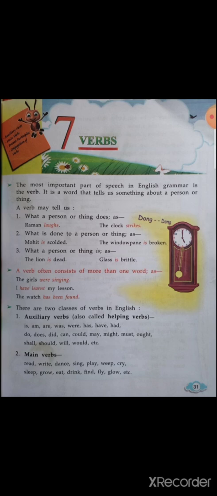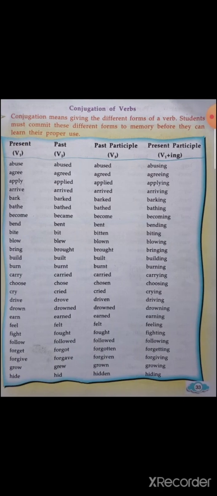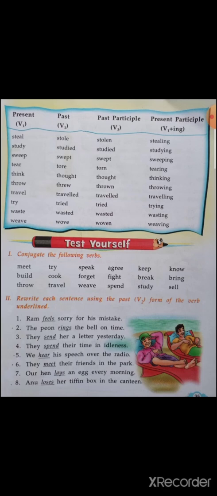Main verbs are the actions which are given in the sentence and auxiliary verbs are before the main verb which help to form a sentence. Like we have seen some examples on page number 32. Then we moved on to the conjugation of verbs and you all have to read these tables which are given on page 33, 34 and 35.